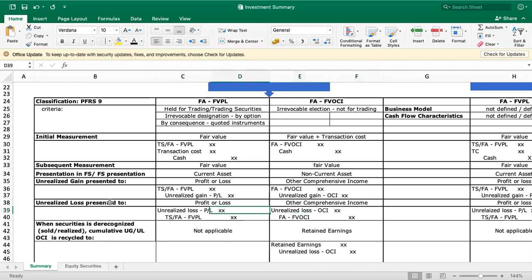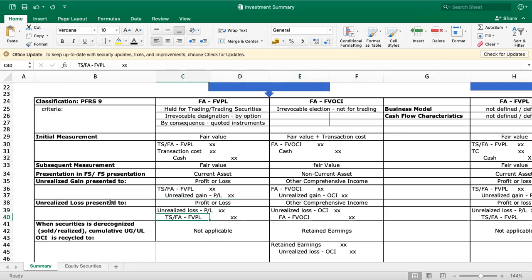Okay, so how are we going to journalize the entry if there is an unrealized loss? We debit unrealized loss, that's under profit or loss. Then we credit, we decrease the amount of the investment. That is for trading securities, or financial asset FVPL. Then under FVOCI, same unrealized loss but under OCI, other comprehensive income, and we credit the investment account as FAFVOCI.